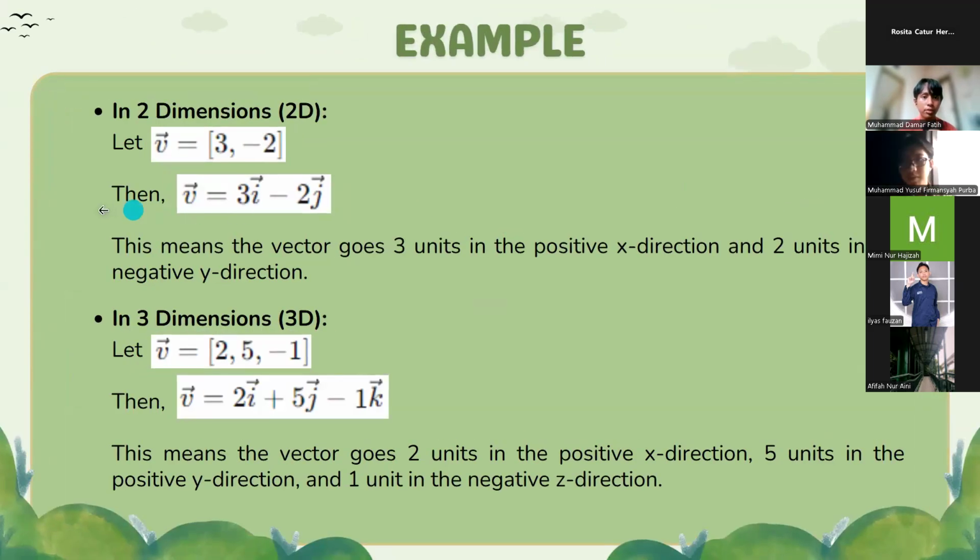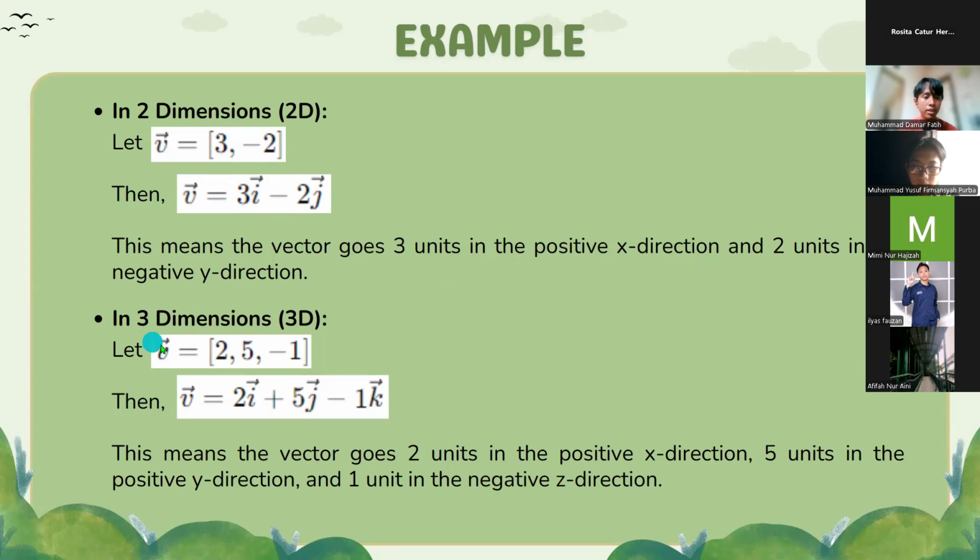And for example, in 2 dimensions, let vector v is equal to open bracket 3 and minus 2 close bracket. Then vector v is equal to 3 vector i minus 2 vector j. This means the vector goes 3 units in the positive x direction and 2 units in the negative y direction.